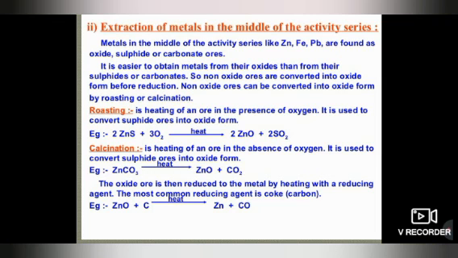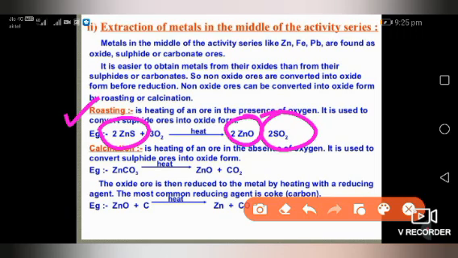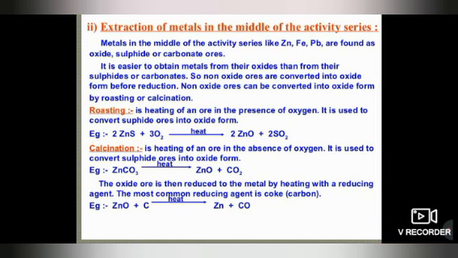After this, extraction of metals in the middle of the activity series is the same. Roasting and calcination are the two processes. In roasting, zinc sulfide is converted into zinc oxide and the end product is sulfur dioxide. Zinc carbonate is for calcination, where zinc oxide and carbon dioxide are produced. Okay, so in calcination carbon dioxide is produced, and in roasting sulfur dioxide is produced.